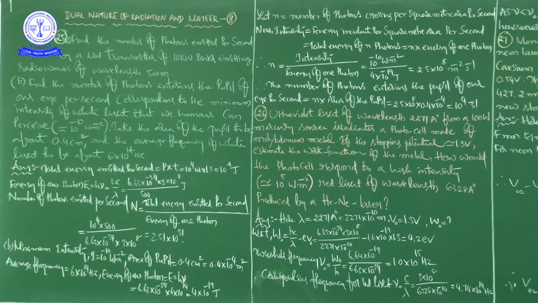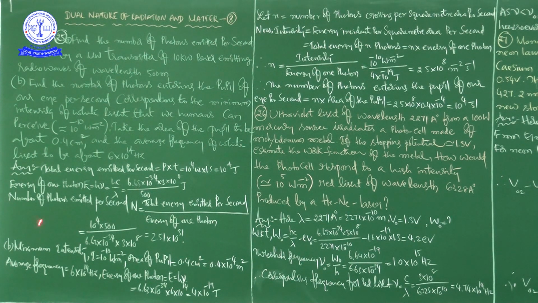Next, B. In B, he is asking to find the number of photons entering the pupil of our eye per second corresponding to the minimum intensity of white light. This is the intensity they have given, and this is the average frequency of white light they have given, and the area of the pupil as 0.4 centimeter square. See here, minimum intensity I is equal to 10 to the power of minus 10 watt per meter square, and the area of the pupil we are taking in SI units: as it is 0.4 centimeter square, we are converting it into 0.4 into 10 to the power of minus 4 meter square.